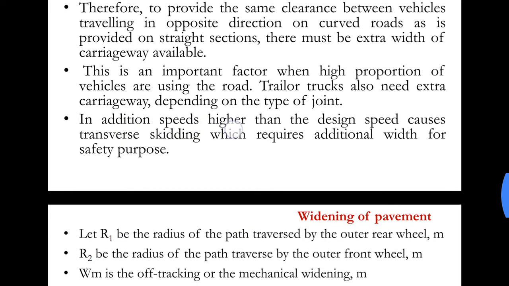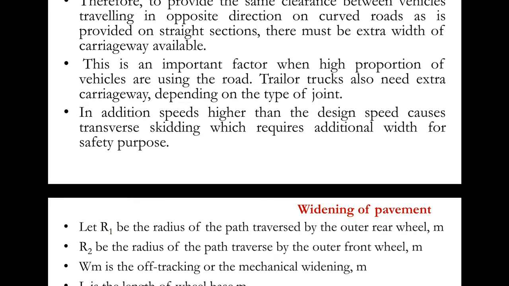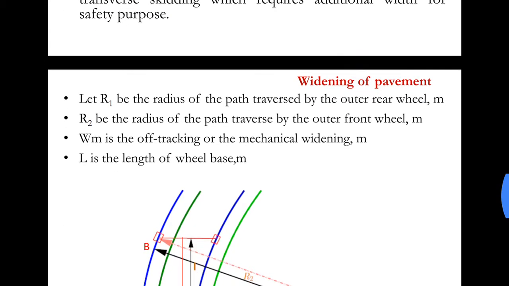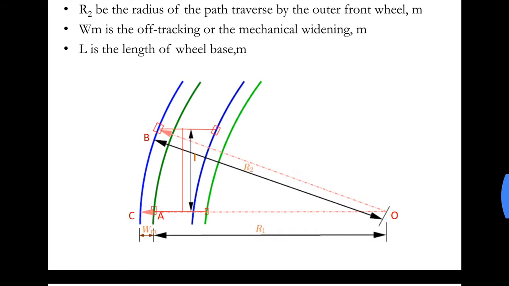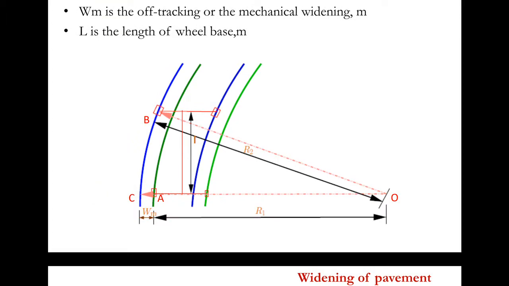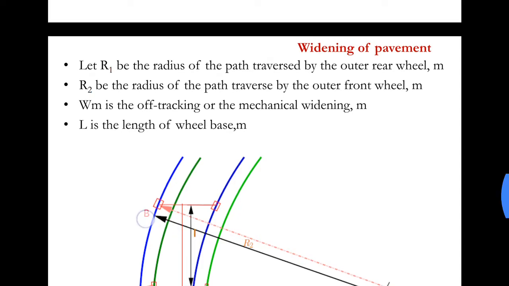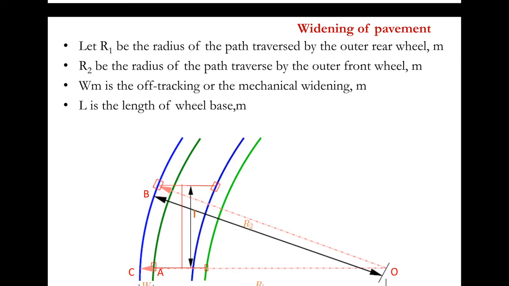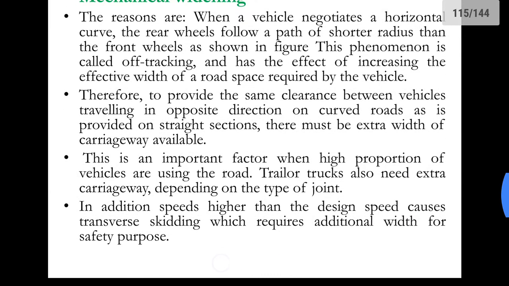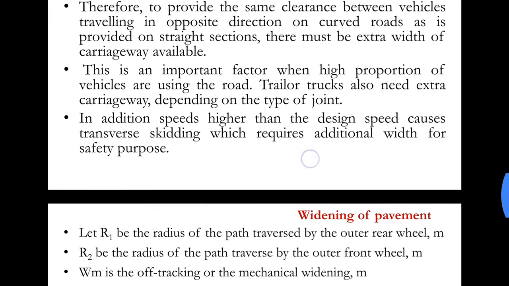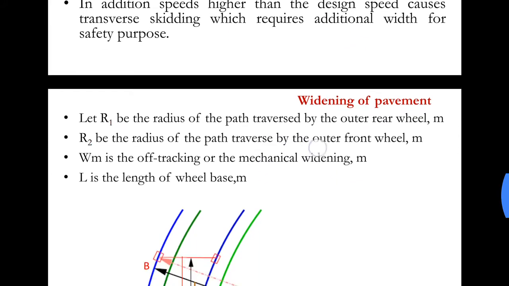In addition, speeds higher than the design speed cause transverse skidding, which requires additional width for safety purposes. If the vehicle is traveling at a speed greater than the design speed, there could be chances of outward skid, that is lateral skid. Due to that skidding, the vehicle will tend to travel outwards. Hence we need to provide a little extra width for safety purposes. These are the few conditions that we counteract by providing some extra width to the road.